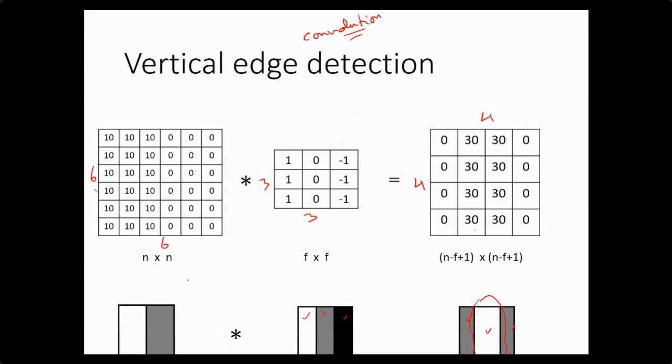So by knowing the size of the input and the size of this particular filter, I can decide what is the size of the output volume, and I can write it in terms of a formula as well. If the input size is n by n and the filter size is f by f, then the output size will be n minus f plus 1 into n minus f plus 1. That means in this case n is 6, minus f is 3, plus 1. 6 minus 3 is 3, plus 1, that is 4. So the size of the output image is 4 by 4. This way I can calculate the output size of the image.